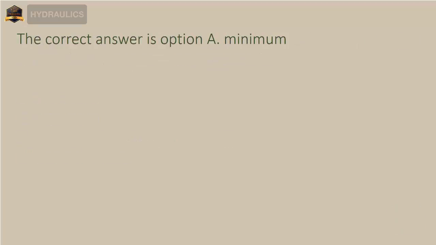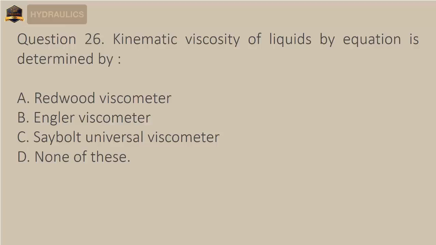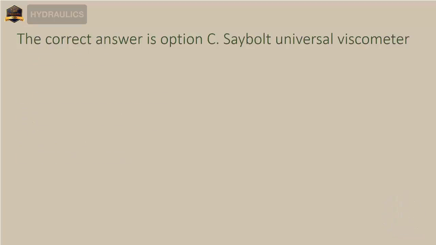Question 26. Kinematic viscosity of liquids is determined by A. Redwood viscometer, B. Angular viscometer, C. Saybolt universal viscometer, D. None of these. The correct answer is option C, Saybolt universal viscometer.